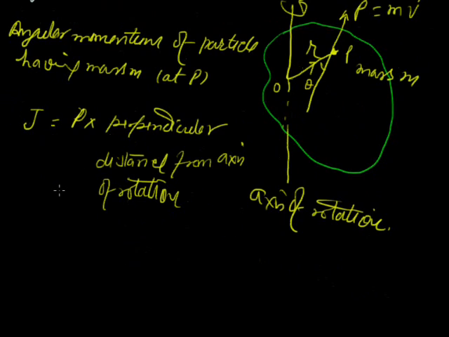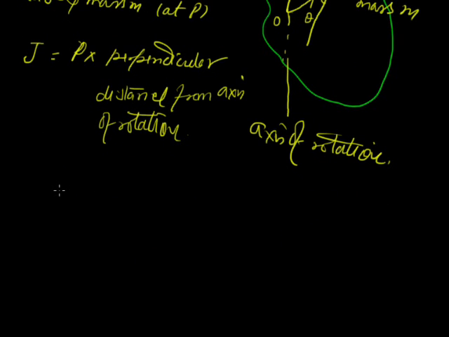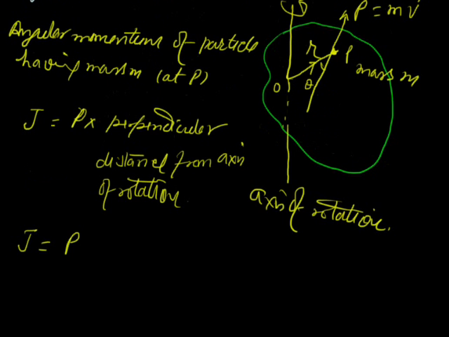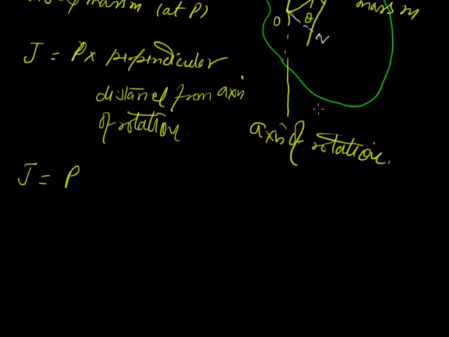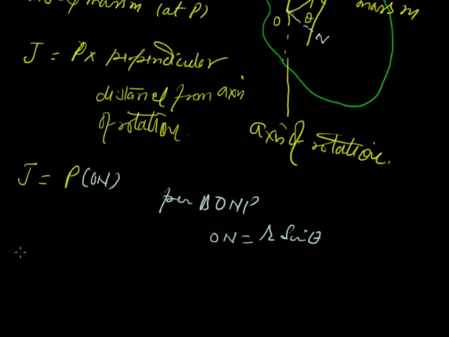This is momentum p. We very well know that the momentum of this particle having mass m and velocity v will be m into v. So J will be p into the perpendicular distance. The perpendicular distance will be this one, where this point is N, so perpendicular distance will be ON. From triangle ONP, the value of ON will be r sine theta. So J will be p into r sine theta.